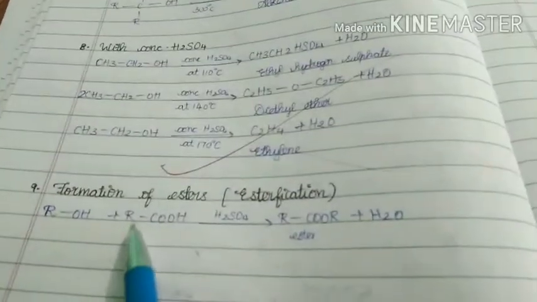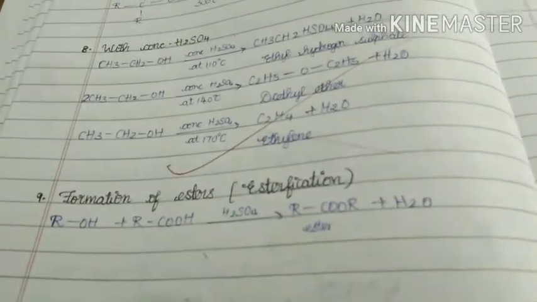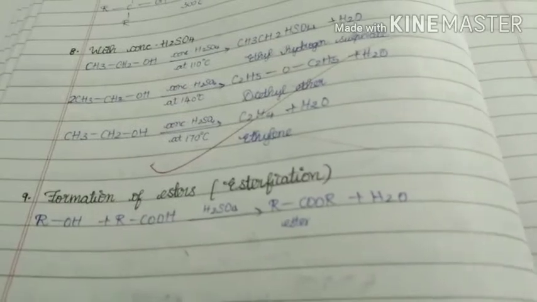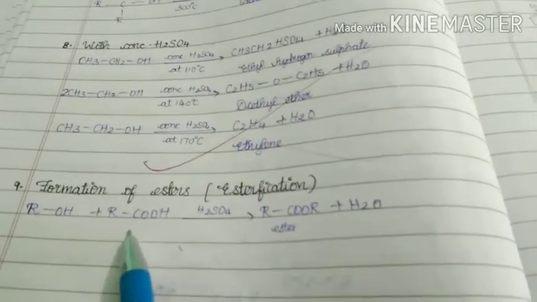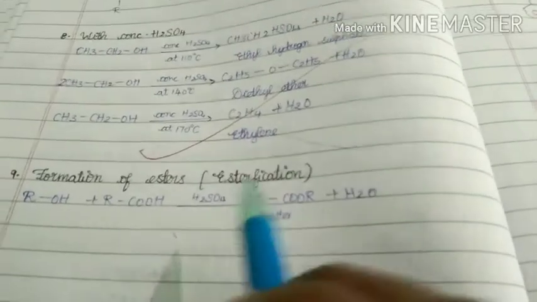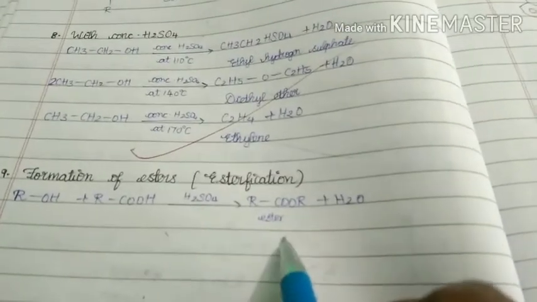Next, formation of esters. That is called esterification. Formation of esters from alcohols is called esterification. When alcohols react with acids in the presence of concentrated H2SO4, we get esters.